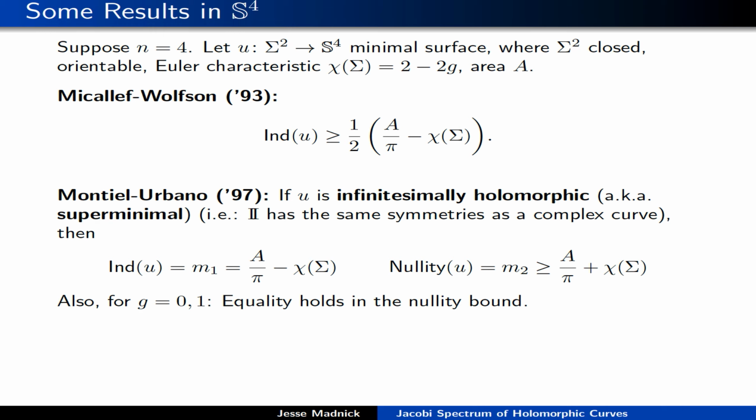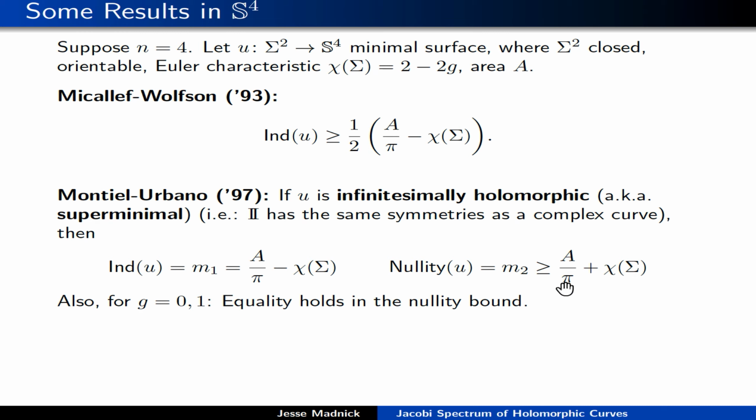So if you assume this extra condition, then Montiel and Urbano are able to prove rather precise results. In fact, they get a very nice explicit formula for the Morse index, because they note that there's only one negative Jacobi eigenvalue in this case. The only negative Jacobi eigenvalue is -2. So the index must equal M1, and in fact, M1 equals precisely the area over pi minus the Euler characteristic.